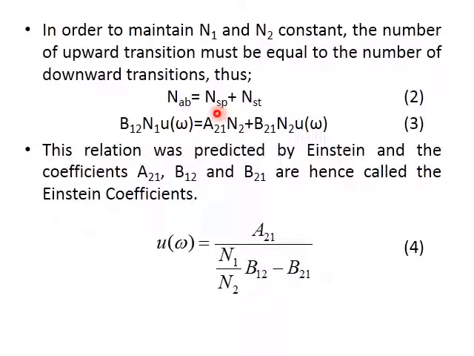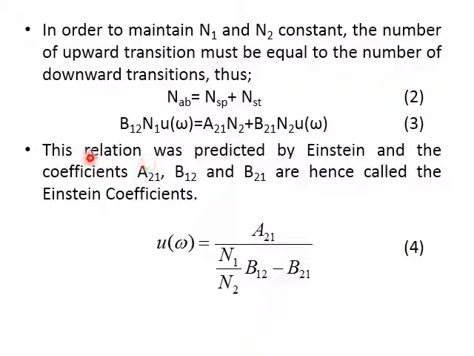And on the right hand side we have N_SP. For N_SP we can write A21 N2. For spontaneous we are using A, plus B21 N2 U(omega). So let us mark these equations as equation 2 and equation 3.